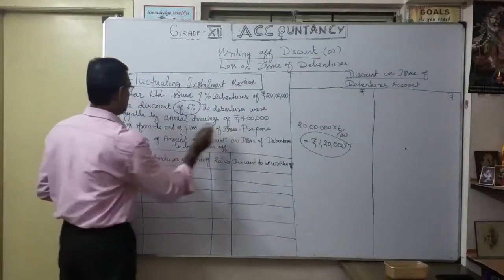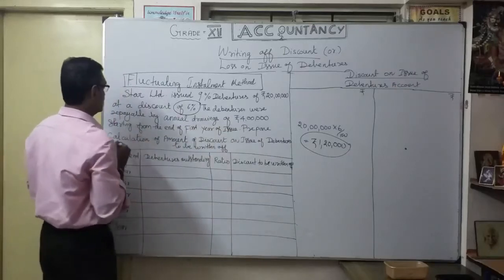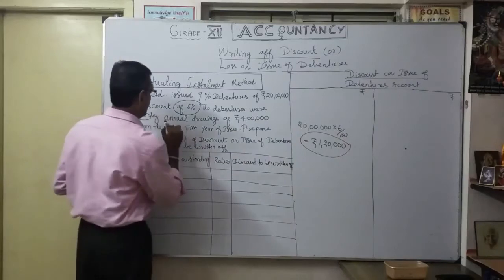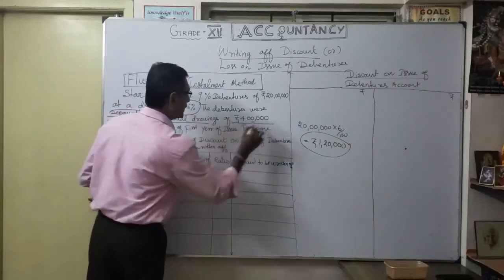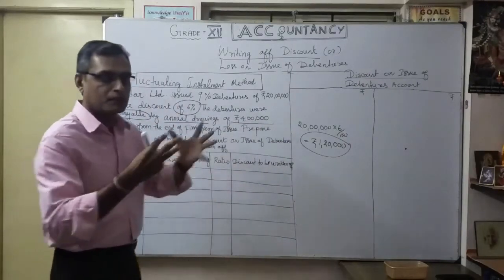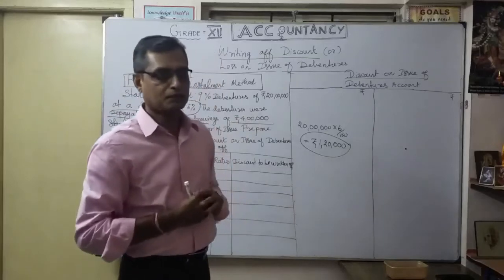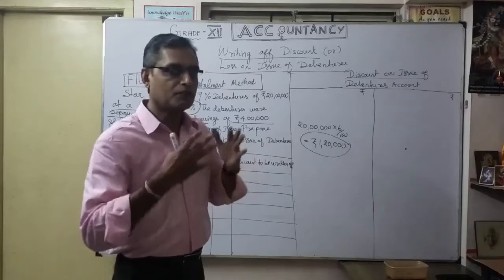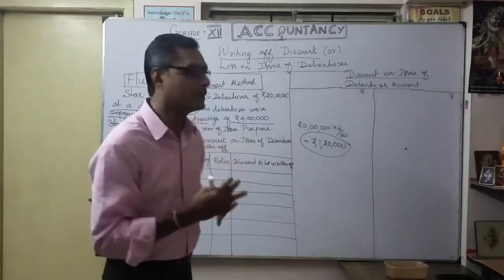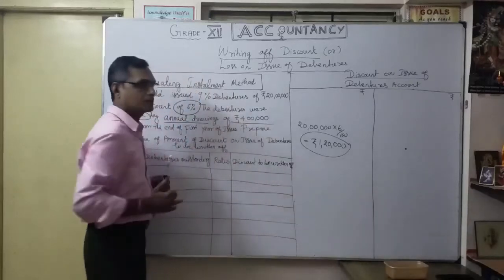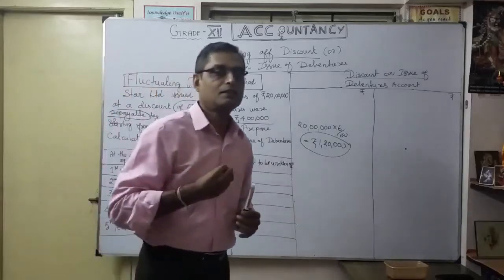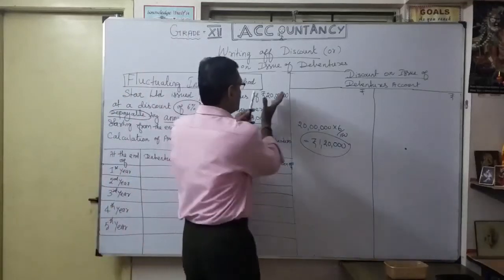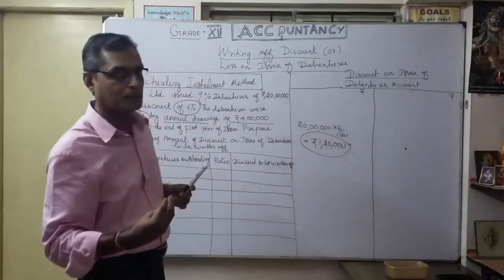So the debentures were repayable. This word is very important. Repayable by annual drawings of 4 lakhs. That means we got money 20 lakhs from the debenture holder, but later on every year we are going to repay 4 lakhs, 4 lakhs. That's what different amounts of reduction, not the entire amount of 20 lakhs after some period of time.